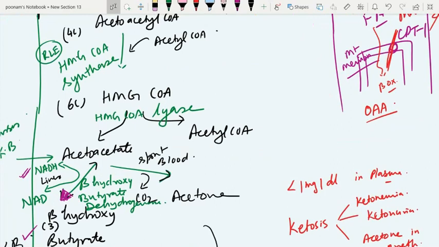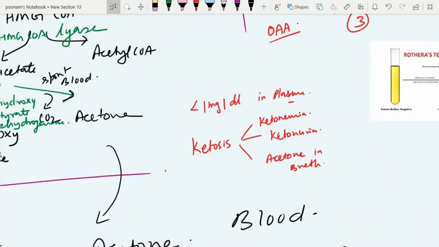So this is the ketogenesis, and I have also told you about the regulation of ketogenesis, the 3 levels of regulation. Why is ketosis so dangerous? Because ketone bodies, acetoacetate and beta hydroxybutyrate, are acids at physiological pH of 7.4. They change the pH, they change the homeostasis, and result in Kussmaul's respiration, which is hyperventilation because of acidosis. The treatment of ketosis is immediate infusion of insulin along with glucose, which is very, very important in treatment of ketosis of any cause.